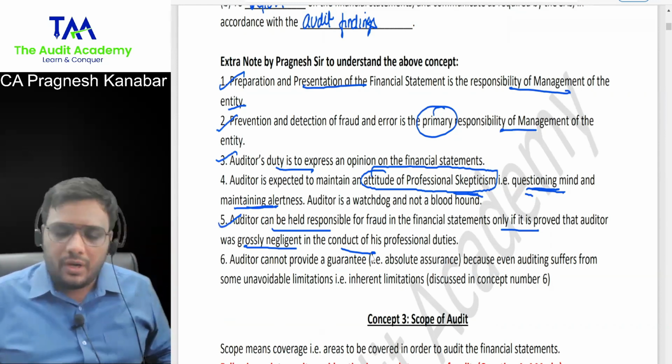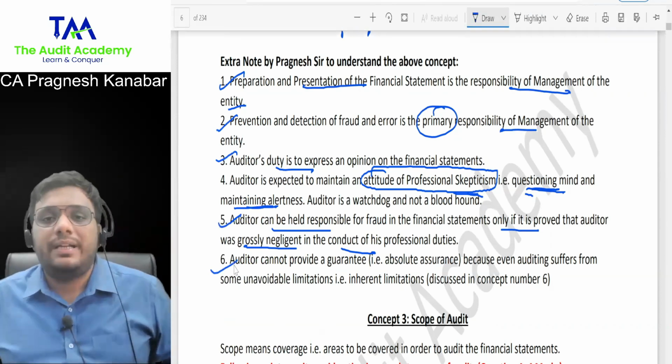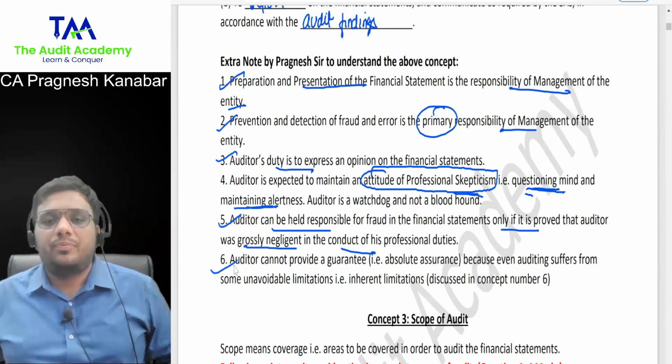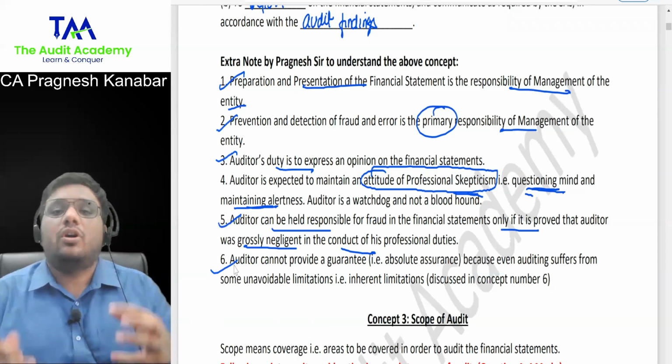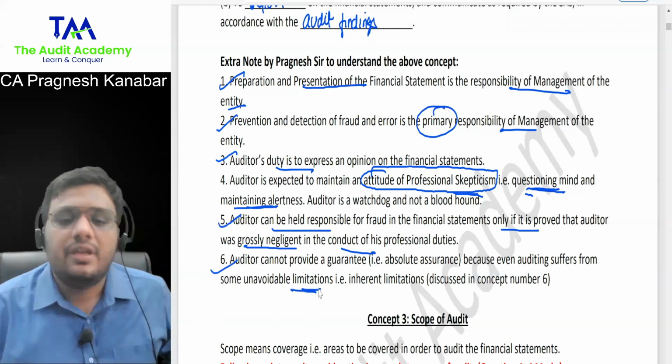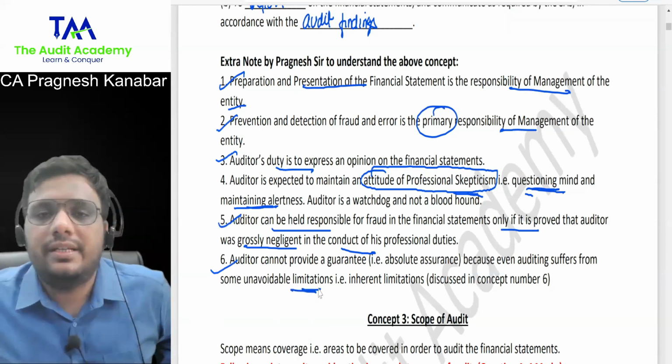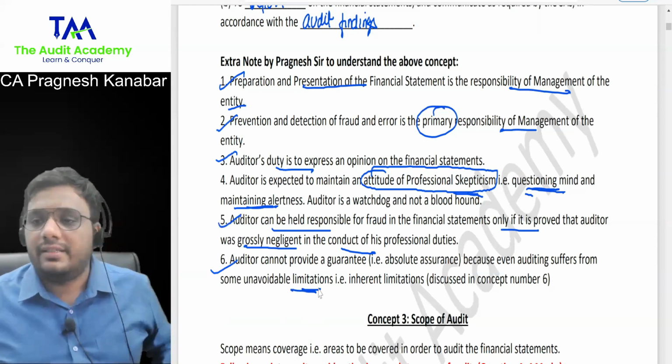All right. And boss, auditor cannot provide a guarantee. What he provides is a reasonable assurance. Why? Because even audit has some limitations. We will be talking about those limitations in a separate concept, but even audit has some limitations.